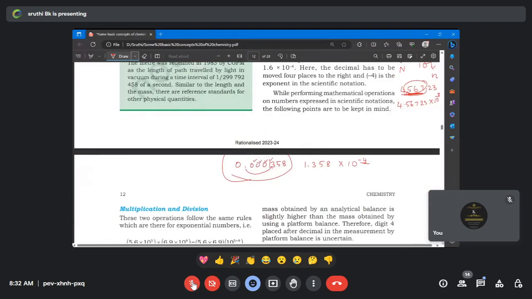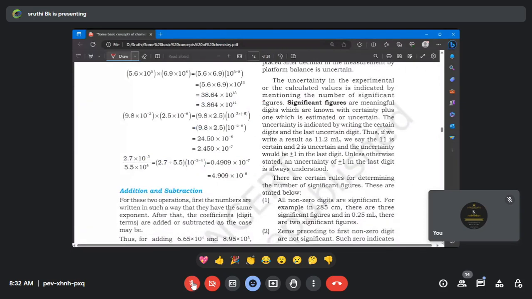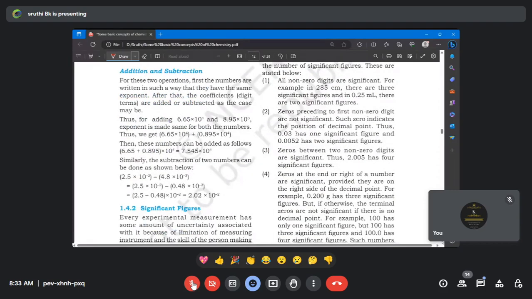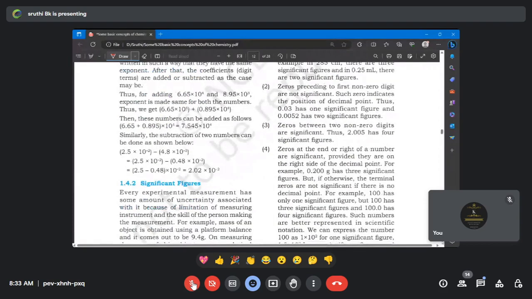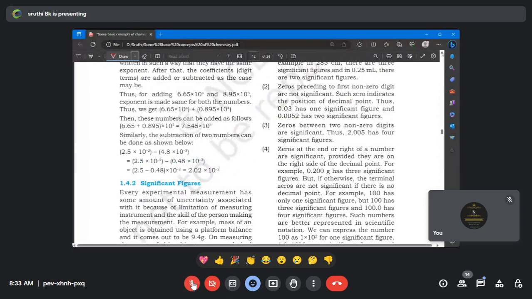No, ma'am. Fine. Okay. So here I'm giving only the essence of what is very important and what is a must. Addition, subtraction, all those things are very basic things. I think you people can go through it. Let's come to significant figures. Significant figures, mostly we can understand the meaning from the word itself.